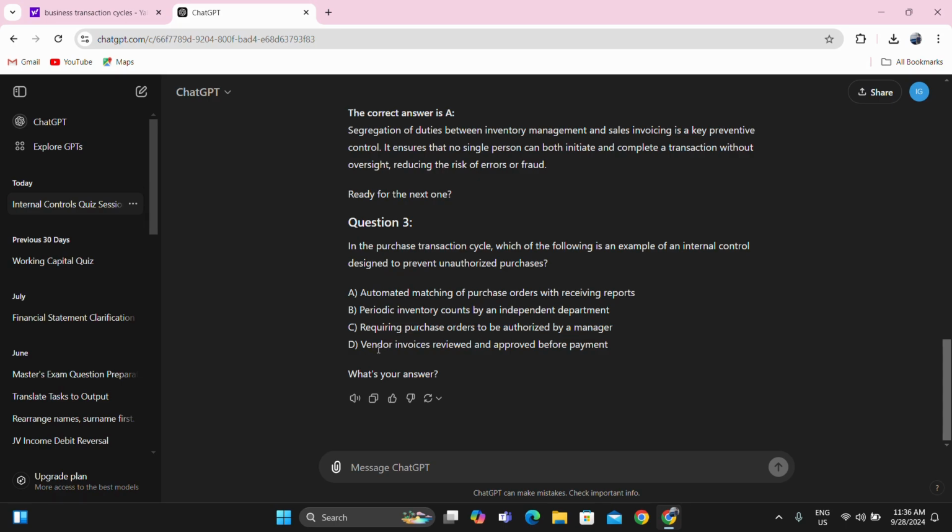However, let's read also letter D. Vendor invoices reviewed and approved before payment. Again, the authorization of purchases comes before this. This is on the payment already. So we have letter C.